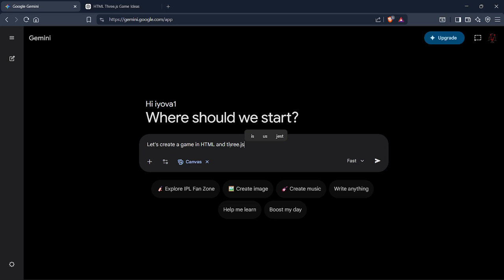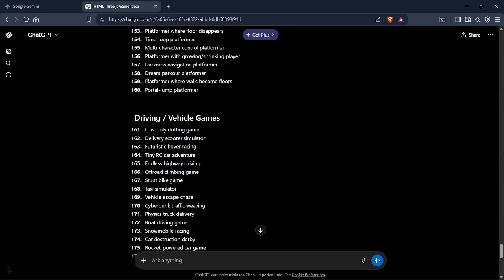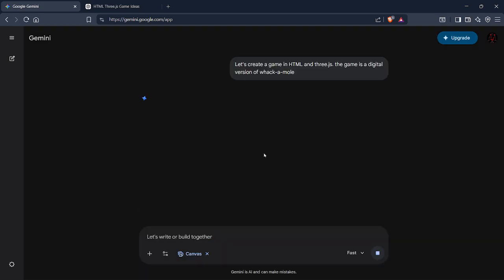Since this is my first project, I'm just gonna make a 2D game, and the idea is, wait, what did I think of? I forgot my idea. Yeah, the game is a digital version of Whack-a-mole. So now if I tell it to make the game, it's gonna start creating.